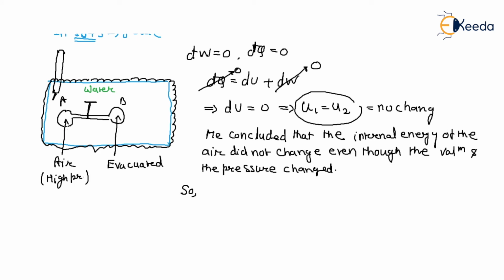When he put the thermometer in the water bath, the water bath temperature remained the same. That means there is no change in the thermometric property. So he concluded that internal energy is a function of temperature only. If the temperature doesn't change, the internal energy doesn't change for an ideal gas.